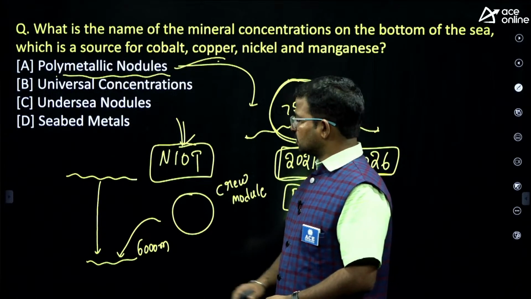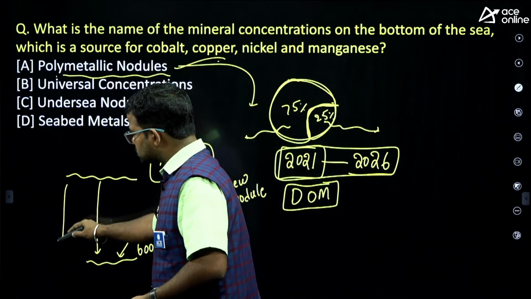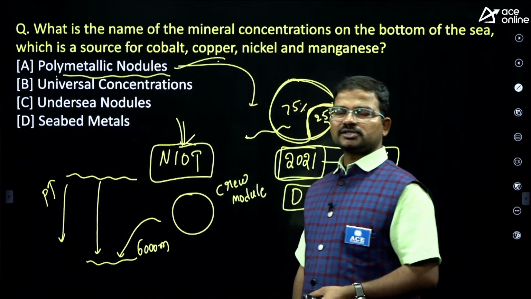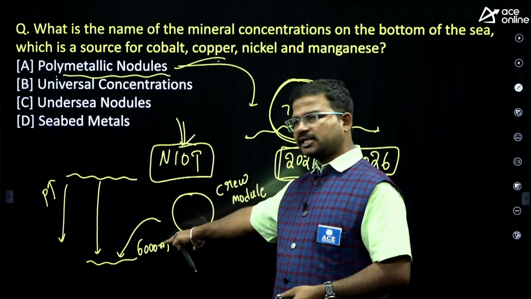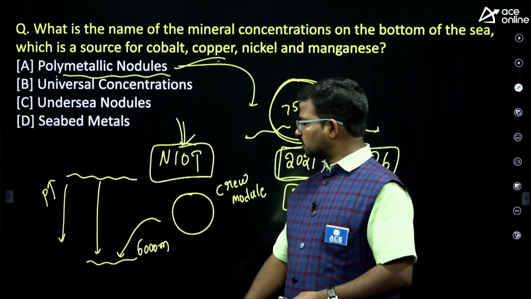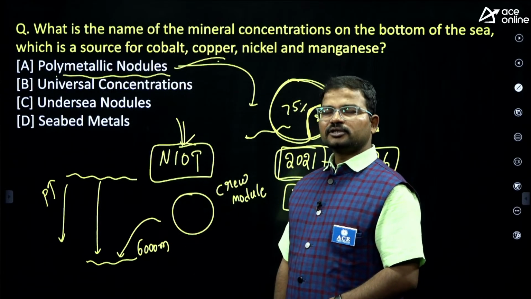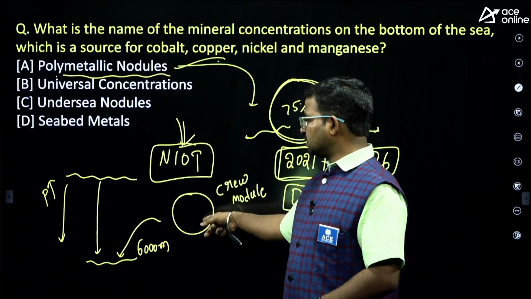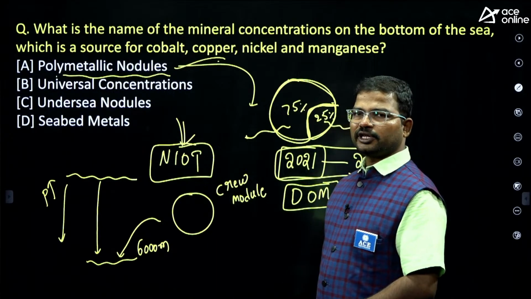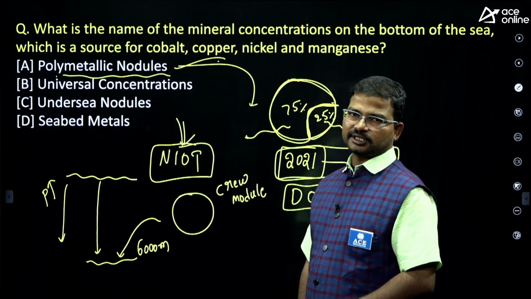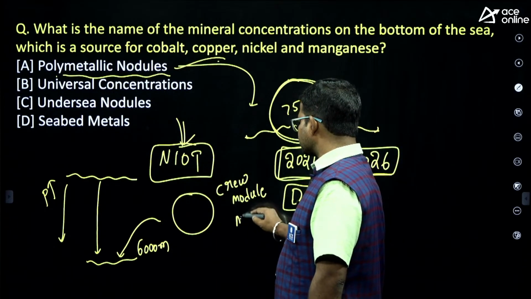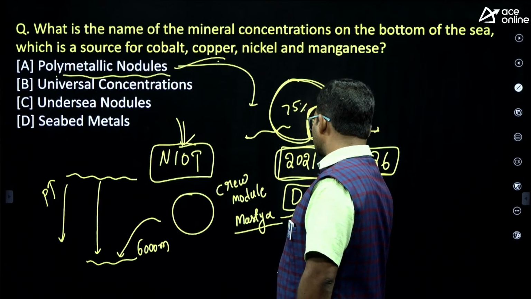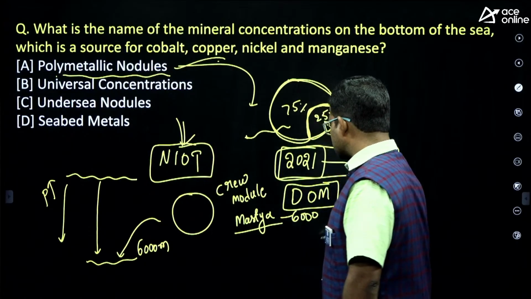The reason is that as you move downward, the pressure gradually rises, so submarines cannot be maintained in this condition at 6,000 meters of depth. For that purpose, we have designed a crew module. The name of the crew module is Matsya 6000. This is called Samudrayan.